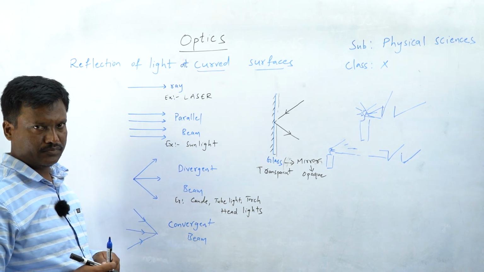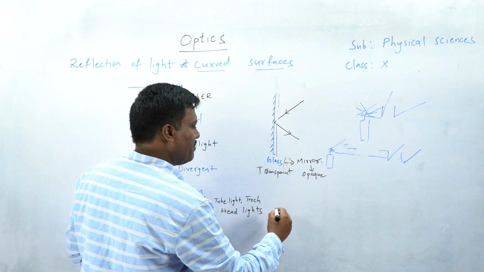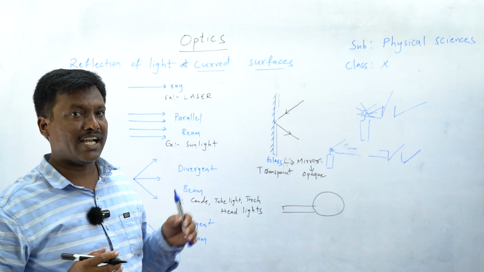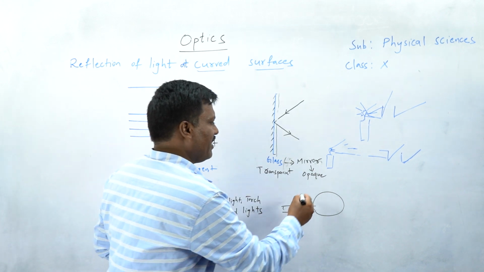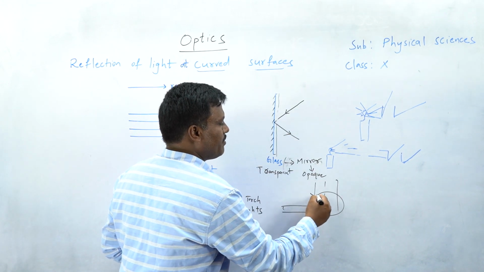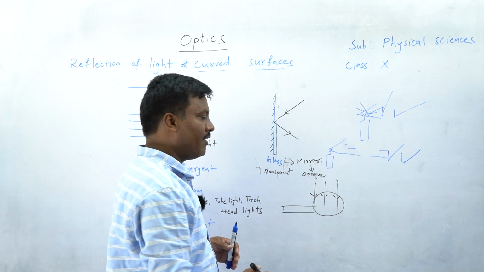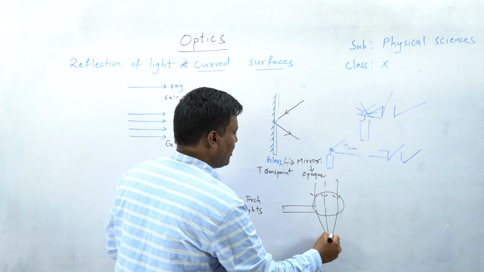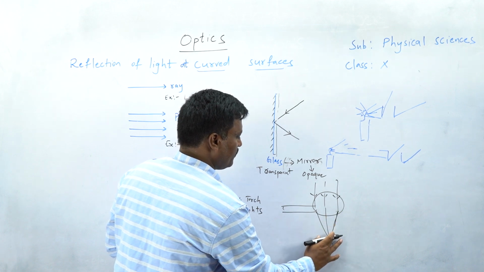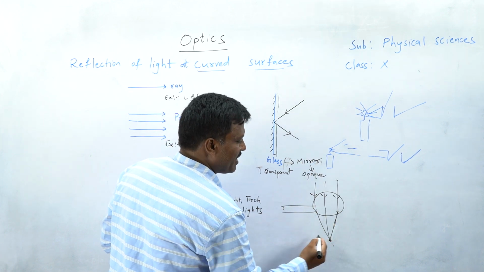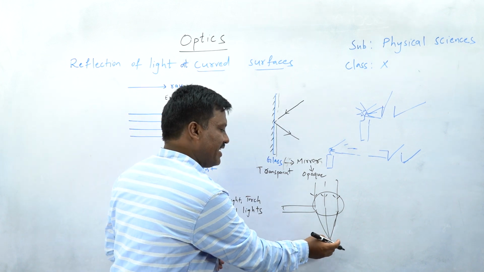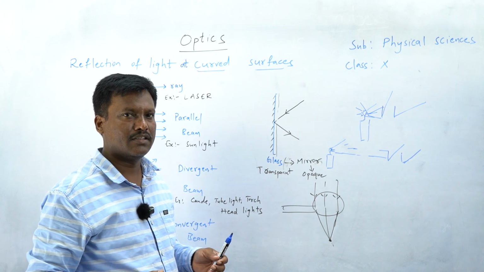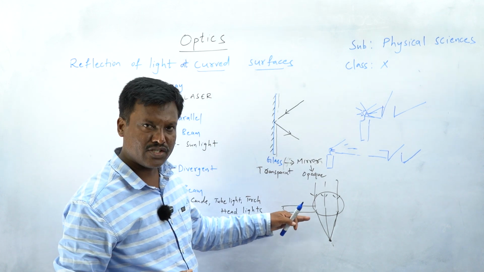Convergent beam, see, I hope you have seen a magnifying lens, and you children played with a magnifying lens also, I hope. What happened when sunlight is incident on that magnifying lens? After refraction, all the light rays concentrate or meet at one point. So there the temperature is very high. Whenever we keep a matchstick there, it catches fire, it starts to burn. Yes or no? We played this way in our childhood.